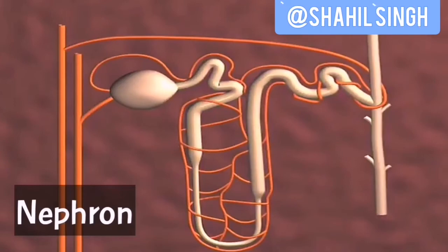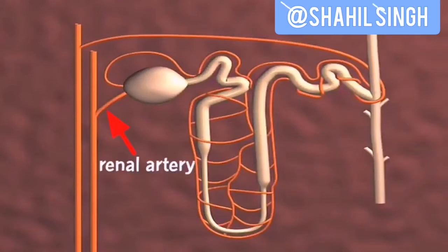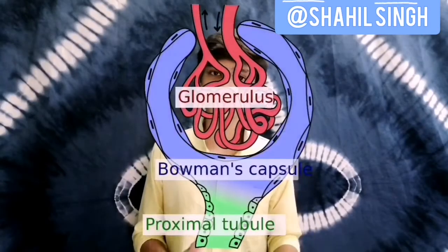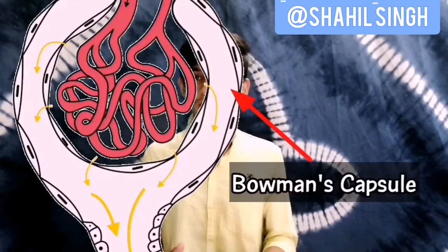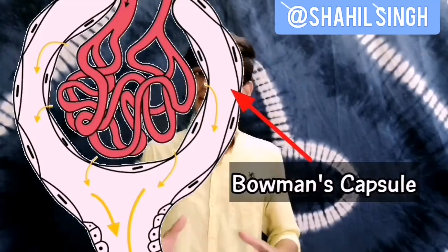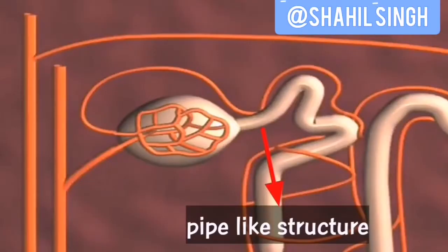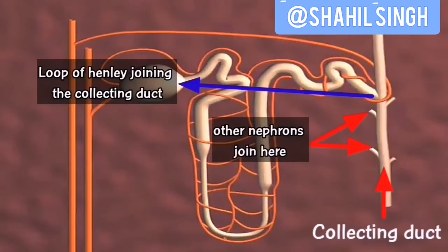So kidneys are equipped with this amazing machine called the nephron. Actually millions of them in a single kidney. So the structure of the nephron is as follows. It starts with the renal artery, which brings all the blood filled with nitrogenous wastes. This artery then continues and divides into a bunch of capillaries. This bunch of capillaries is called the glomerulus. This glomerulus rests in the Bowman's capsule. This Bowman's capsule then extends as a pipe and forms the loop of Henle. This loop of Henle is a very famous structure. The loop of Henle then extends and joins the collecting duct. This is the simple structure of the nephron.